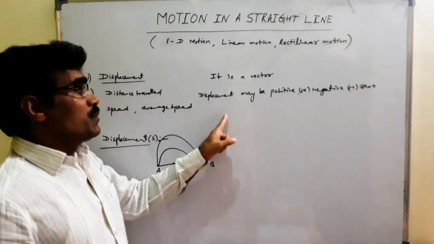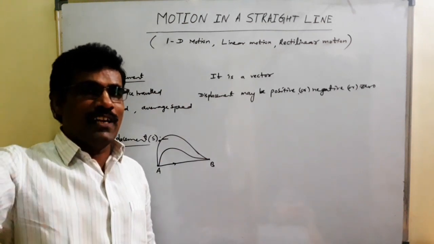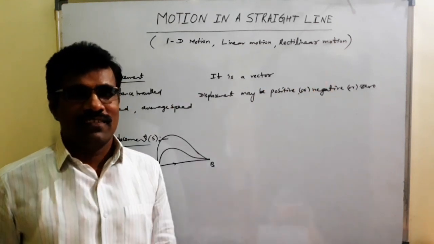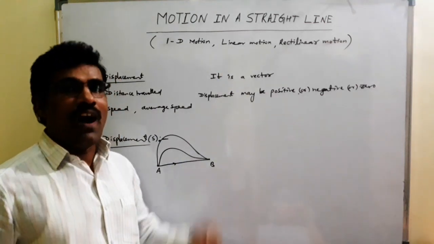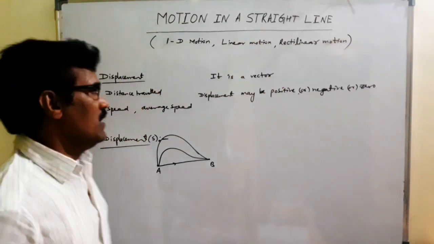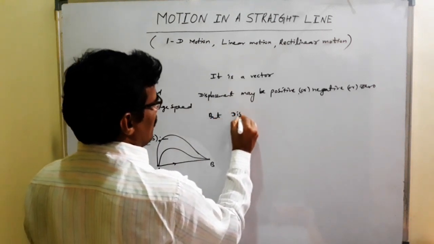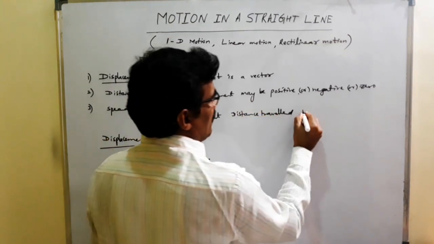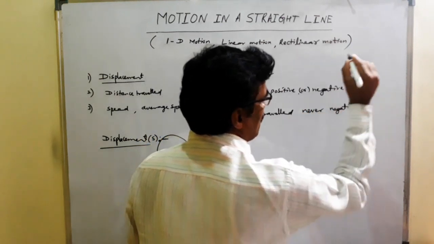Sir, displacement is always positive. That is the wrong statement. Displacement is always negative. Wrong statement. Displacement always 0. Wrong statement. The right statement is displacement may be positive or may be negative, may be 0. But distance traveled is never negative.